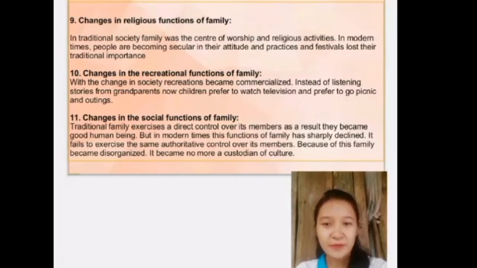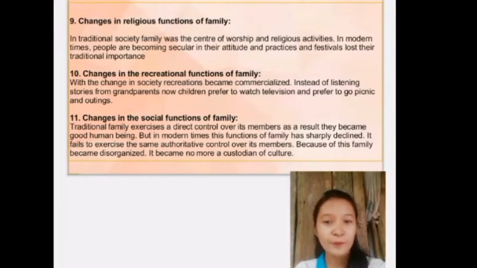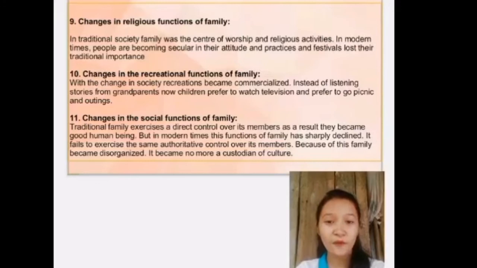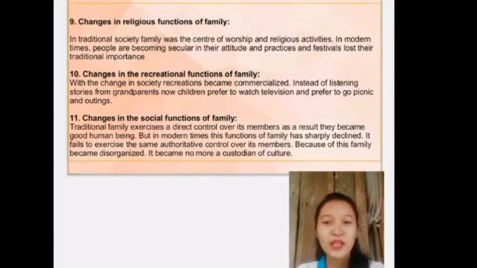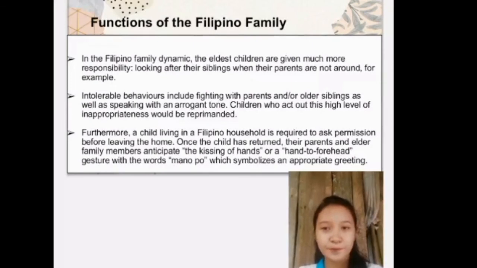But in modern times, these functions of the family have sharply declined. It fails to exercise the same authoritative control over its members. Because of this, the family became disorganized. It is no more a custodian of culture. Now let's move on to the functions of the Filipino family.